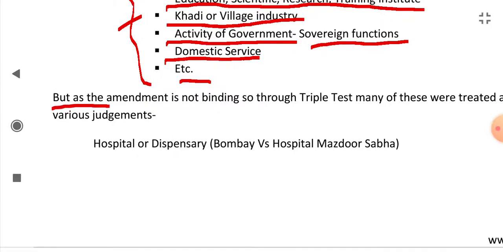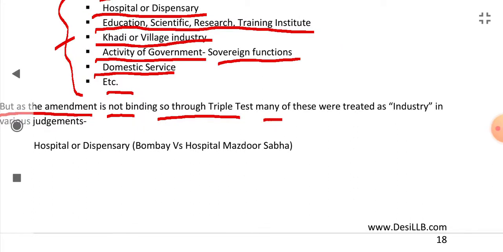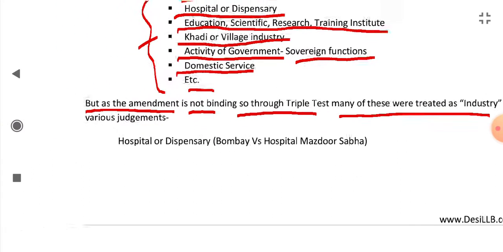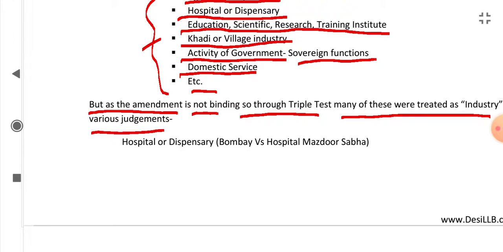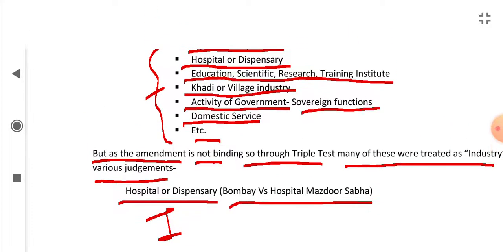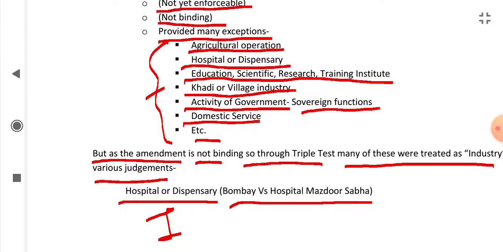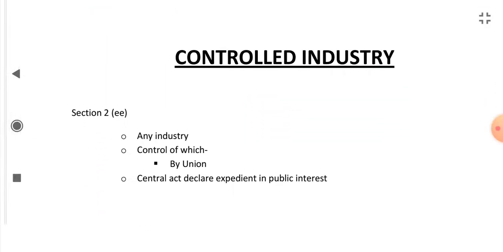But as the amendment is not binding, through the triple test many of these exceptions were treated as industry in various judgments. Like in Bombay versus Hospital Mazdoor Sabha, the hospital or dispensary was declared an industry. Although it was provided as an exception to industry by the government in the amendment, as the amendment is not binding, the courts through the triple test declared hospital or dispensary as an industry. So this is industry.